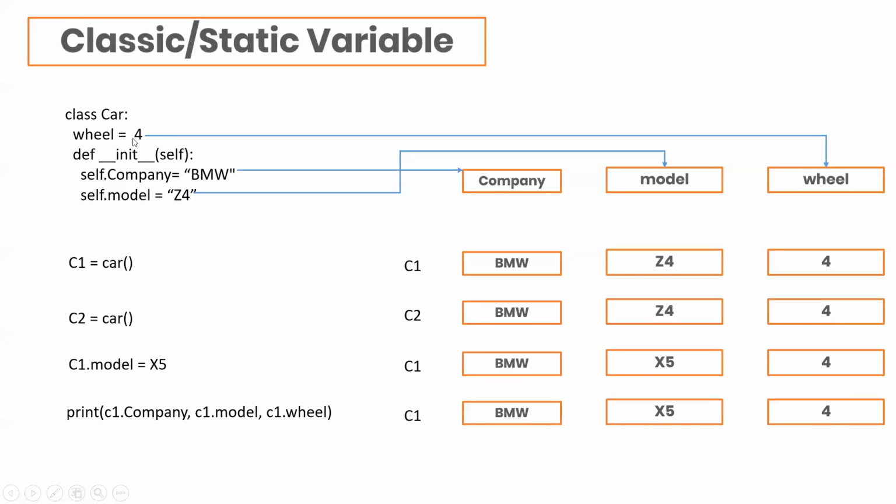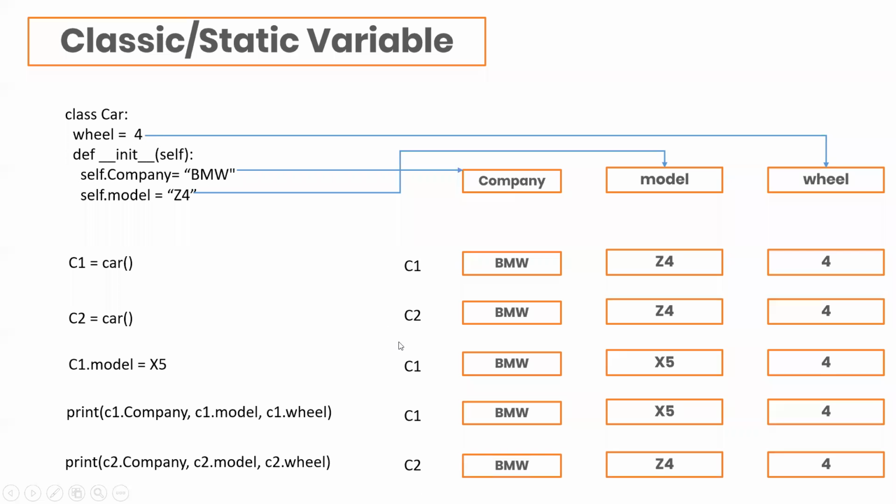In case we change this value from 4 to 5 somehow, it will be changed for C1 as well as C2. It will be changed for both of them because it is not defined inside the method. And for C2 it is BMW, Z4 and 4. See, this 4 is common everywhere. So what we call this 4, this wheel, is a class variable. You can see this line. This wheel was what? A class or static variable. This is what it means.